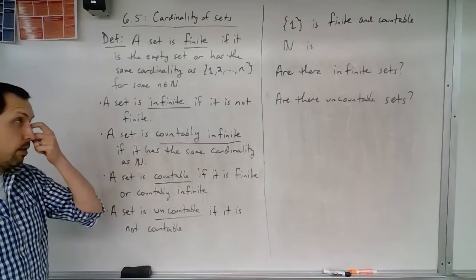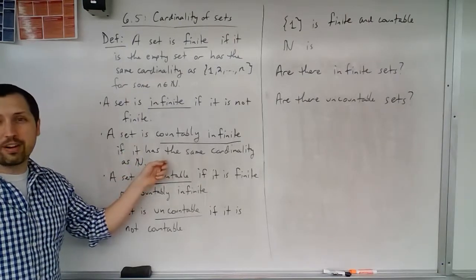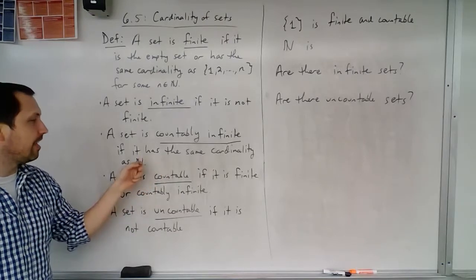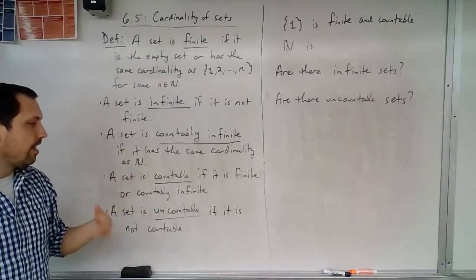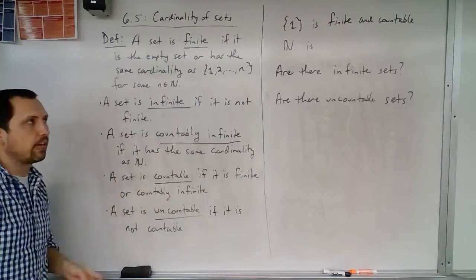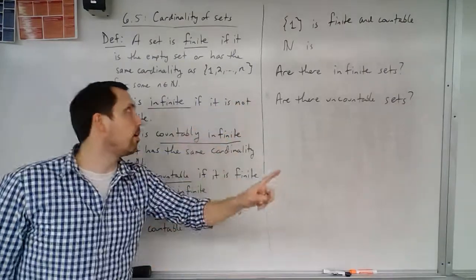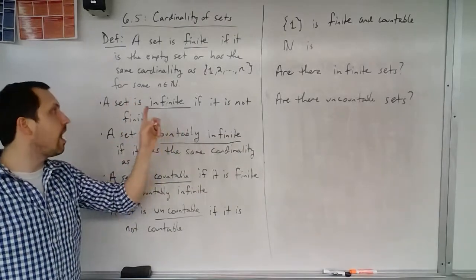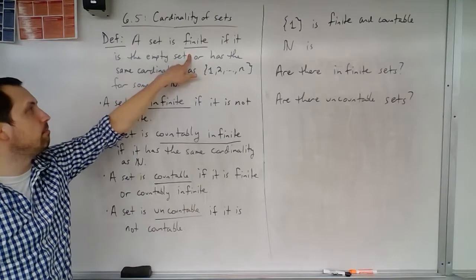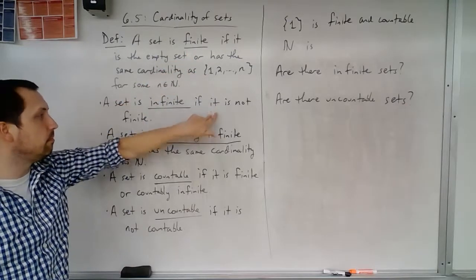Countably infinite, well, that's a little harder to prove. What number would, if it's the same cardinality as the natural numbers, well, that doesn't make sense. And it is countable, so it's not uncountable. So the natural numbers, maybe it doesn't seem like it should be finite. Maybe it's infinite, I don't know.